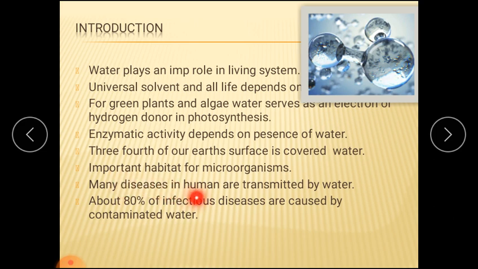Now there are many human diseases which are also transmitted by water. Mostly 80% of infectious diseases are transmitted through contaminated water. Why is it called contaminated water? Because some pathogenic organisms may be present in the water and contaminate it or make it unsuitable for drinking purposes.